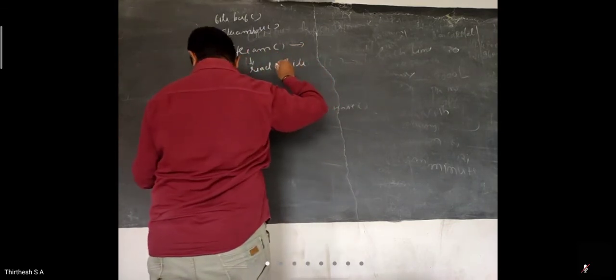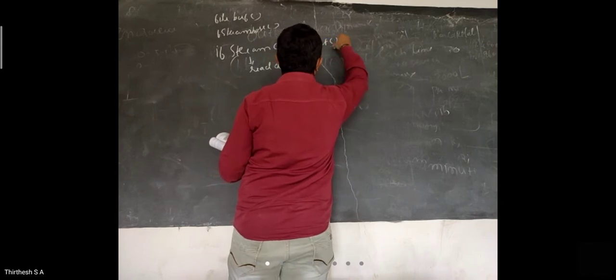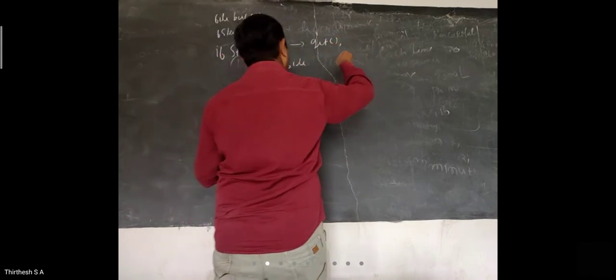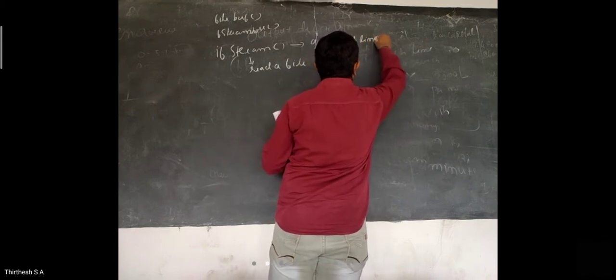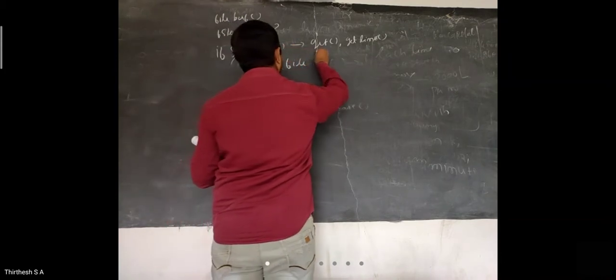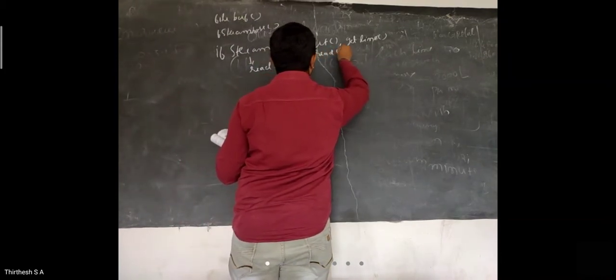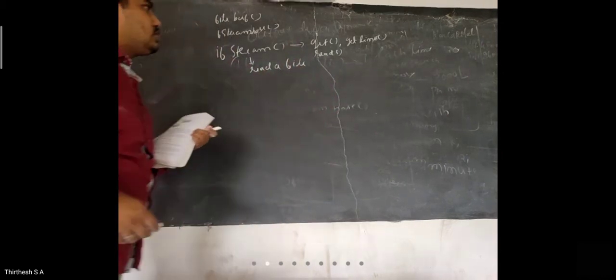Those are get member function, get line member function, read member function, and so on.